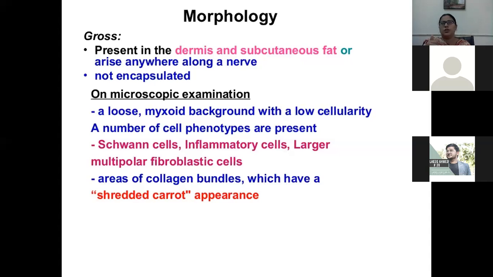This is associated with Rosenthal fibers and eosinophilic granular bodies. In oligodendroglioma, you must know the fried egg appearance along with perinuclear halo. Medulloblastoma is basically seen in children. Then you must know about the schwannoma and neurofibroma. This is all about the CNS tumors.